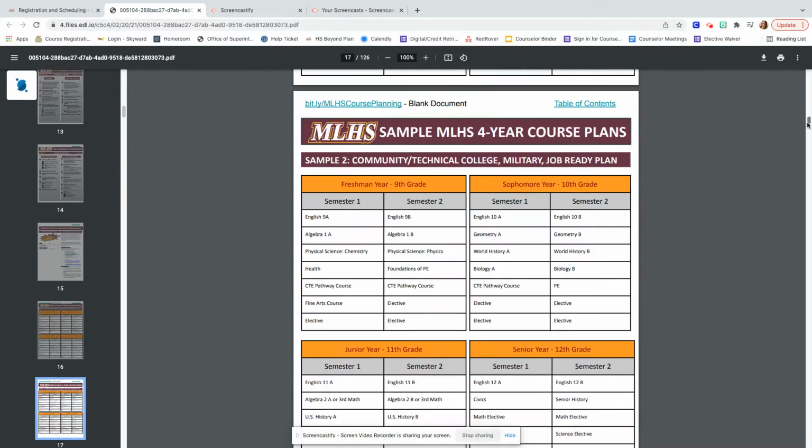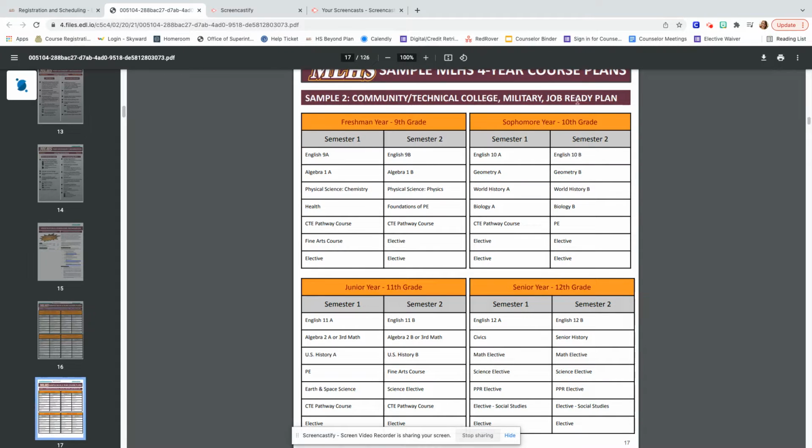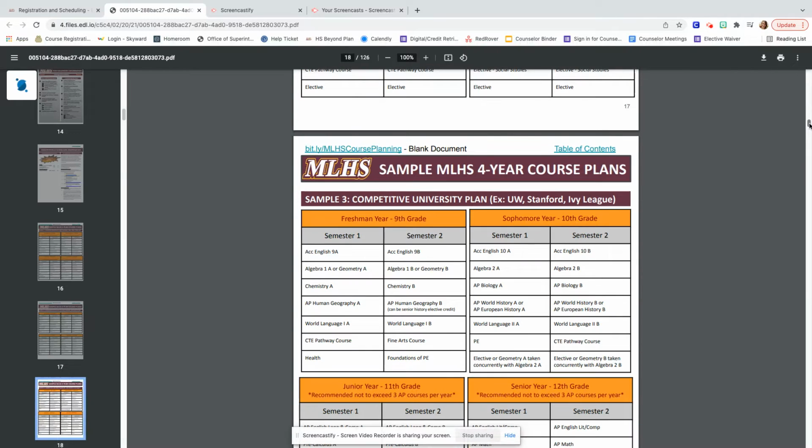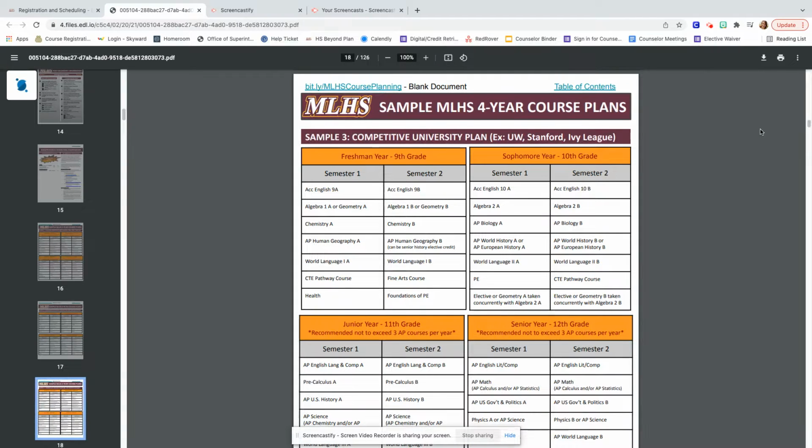You keep scrolling down. This four-year course plan right here is sample 2, community, tech college, military, or job ready plan. These are the courses that you need to take in order to graduate and go into that plan. And then if you keep scrolling down, this last sample is a four-year high school plan for any competitive university. So if your plan is to go to UW, Stanford, apply to Ivy League, these are the classes that you should be enrolled in order to prepare yourself to get into that plan.